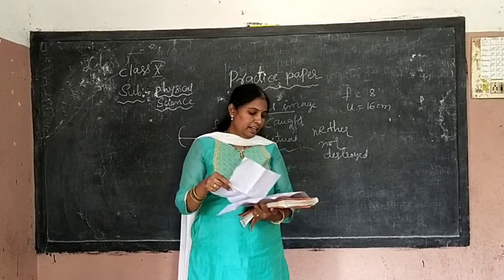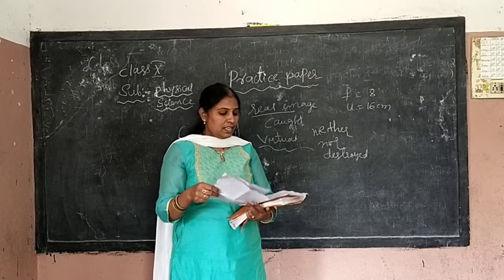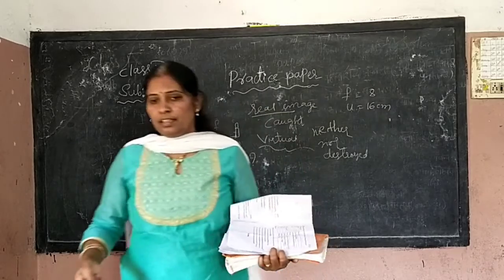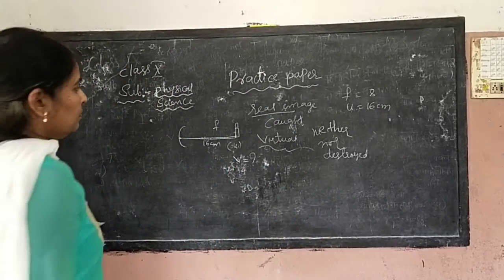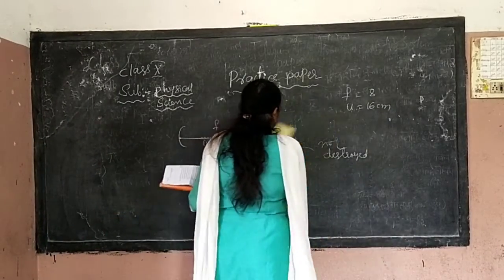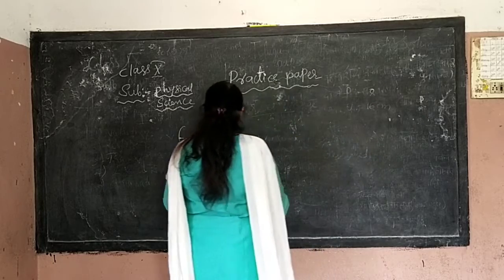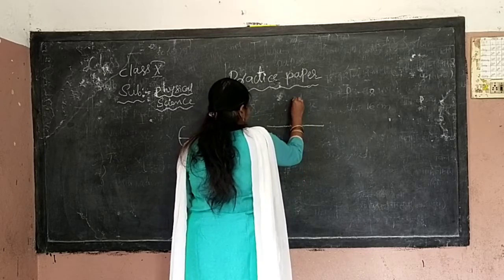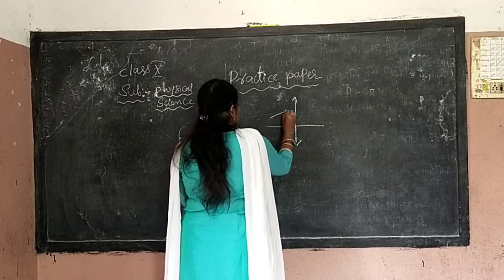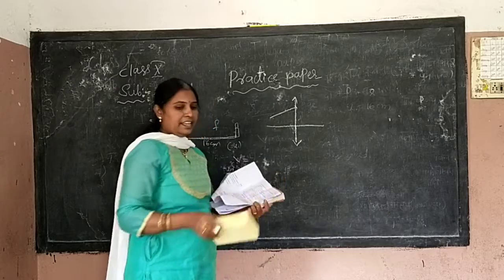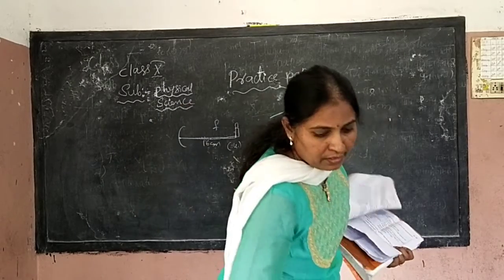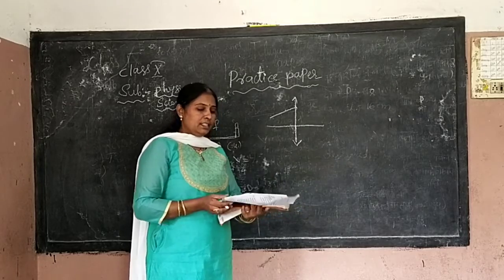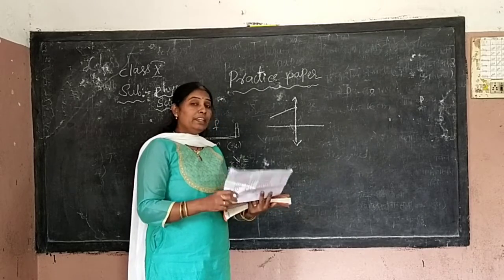Complete the ray diagram. One picture is given. It is asking us to complete the ray diagram. Let me take the duster. See, this picture is given. It is the 8th one, and this is the sixth question. What he asked here: you have to complete the diagram.